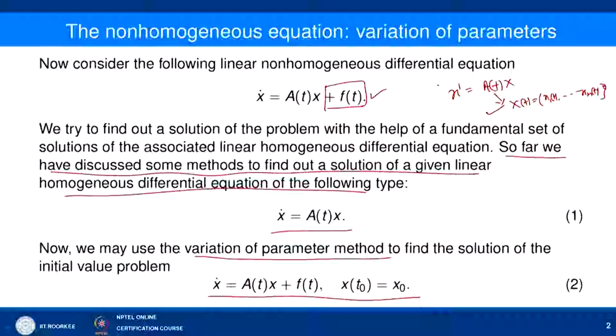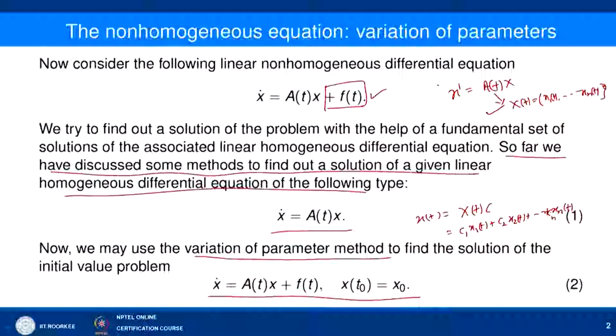If you recall, the general solution of x'(t) = Ax is written as x(t) = X(t)C, where C is a constant vector, or you can simply write it as C_1 x_1(t) + C_2 x_2(t) + ... + C_n x_n(t). Here C_1, C_2 and C_n are all constants. If we vary them, you can take any arbitrary value of these constants and it will still serve as a solution.